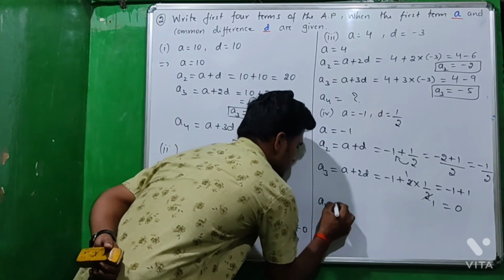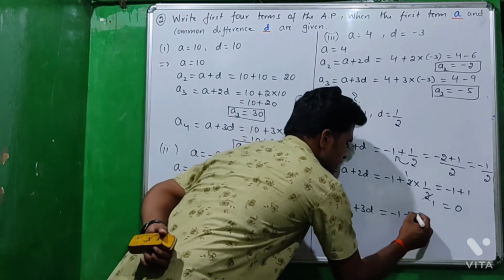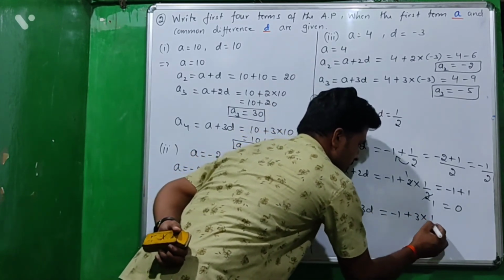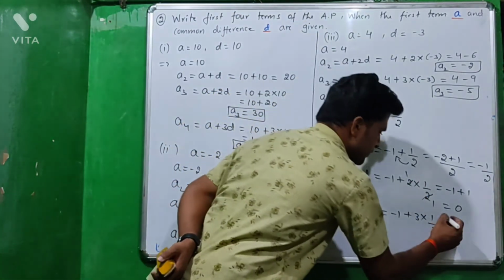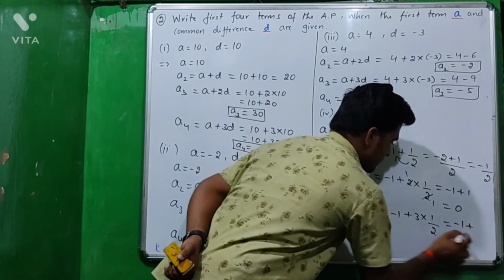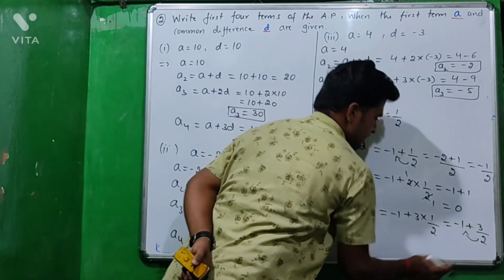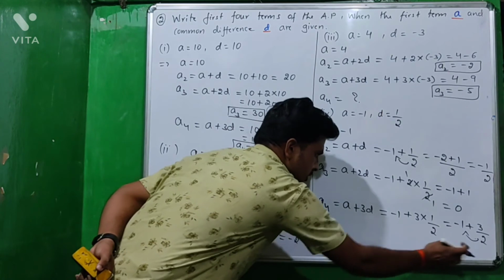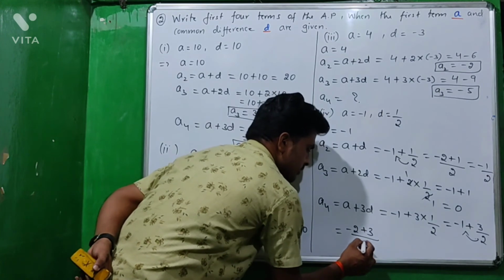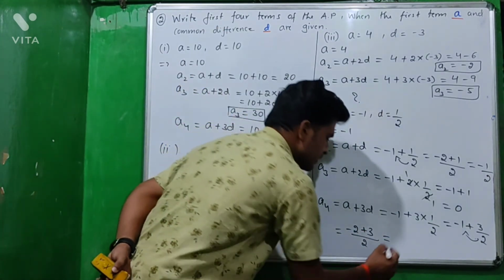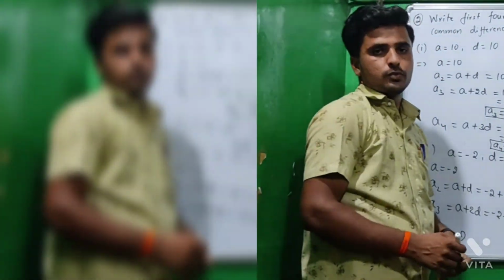And the fourth term, that is a plus 3d. A is minus 1 plus 3 into d. D value is 1 by 2. Here it does not cancel. So minus 1 plus 3 ones are 3 divided by 2. Then take the LCM. That equals 2 into minus 1 is minus 2 plus 3 divided by 2. Minus 2 plus 3 is 1 by 2. So the fourth term is 1 by 2.